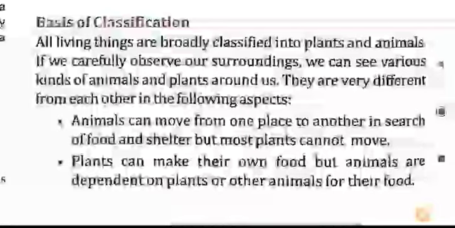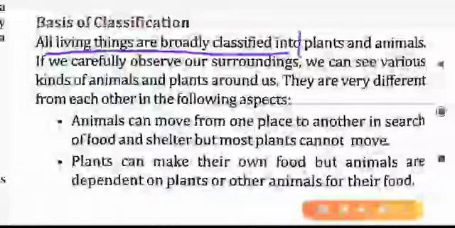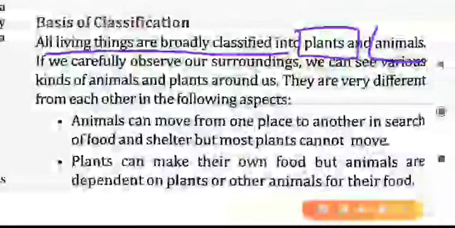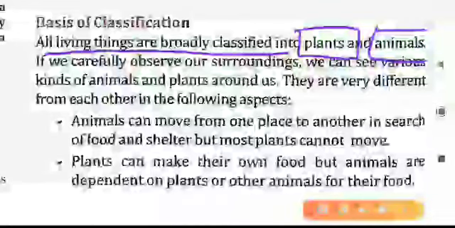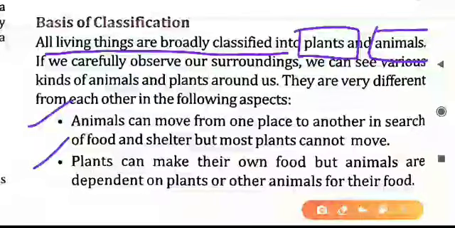So here we start the topic, basis for classification. Generally, we can say all the living organisms are classified into two main groups. One is called plants, the second one is called animals. Many more we will study in this chapter, but two broad categories are plants and animals. How can we do so? You can see here two points of difference between plants and animals.